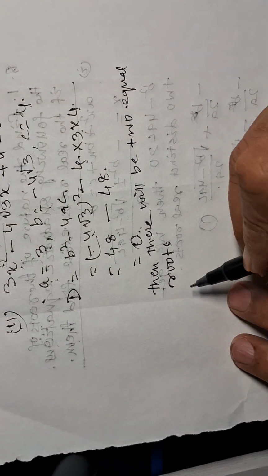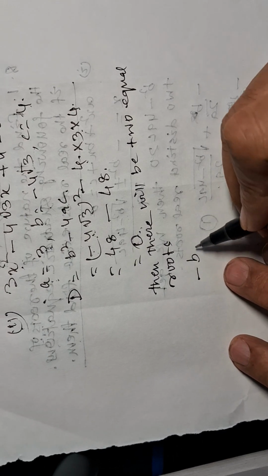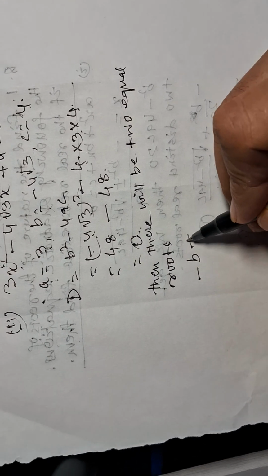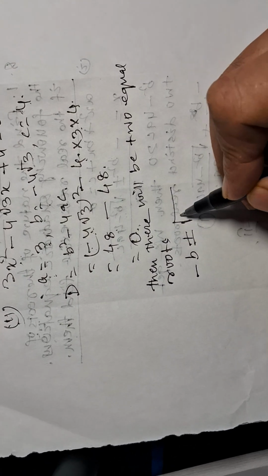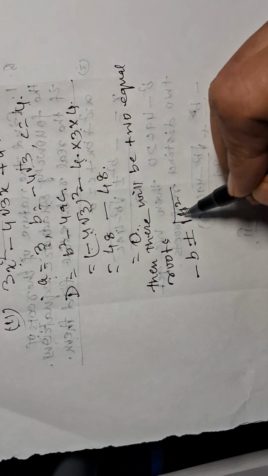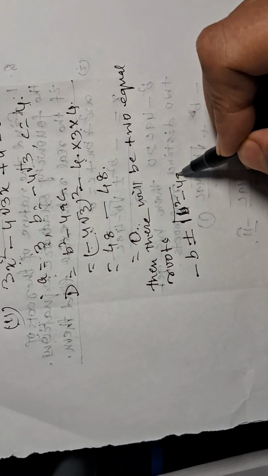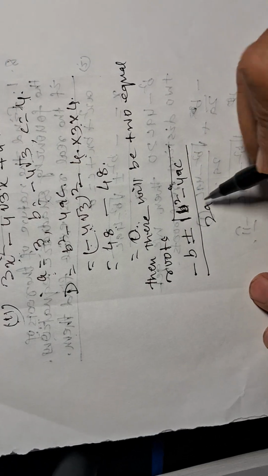Then we will find from the equation minus b plus minus root over b square minus 4ac by twice a.